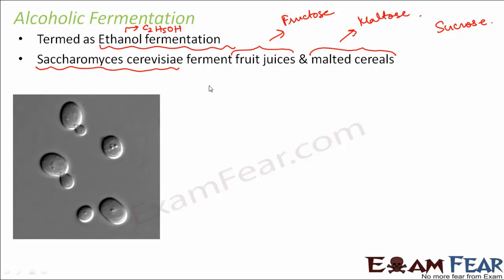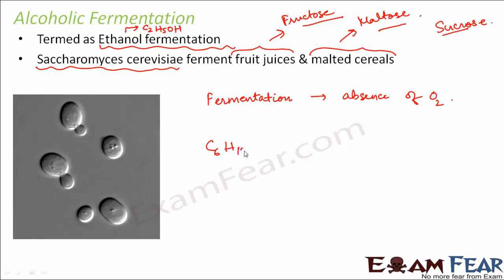Fermentation is basically anaerobic respiration, and it always happens in the absence of oxygen, whereas aerobic respiration happens in the presence of oxygen. Now in fermentation, all these sugar molecules, whether it is fructose or maltose or sucrose or lactose or any kind of sugar, are either disaccharides or polysaccharides. End of the day, they are all made up of simple sugar, and simple sugar is glucose. So C6H12O6, this is glucose.